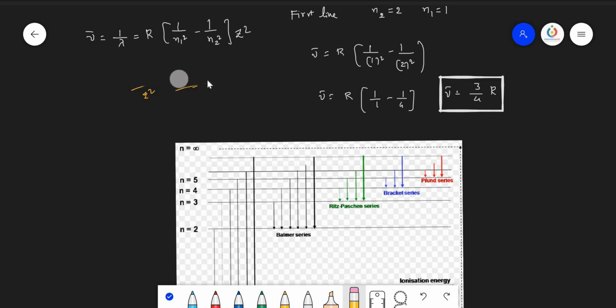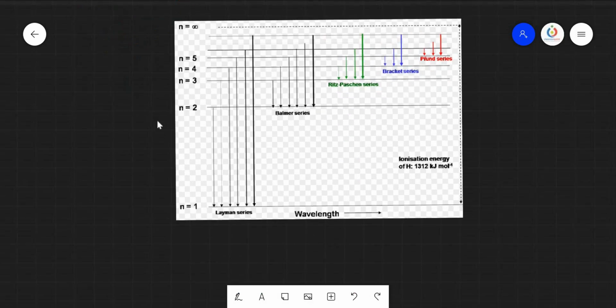Sorry, this is: total energy is equal to minus 13.6 into Z square by N square electron volt per atom. So in the case of hydrogen, this Z value is equal to 1. That's why the energy of the orbit depends only on its N value. Now let us see here.